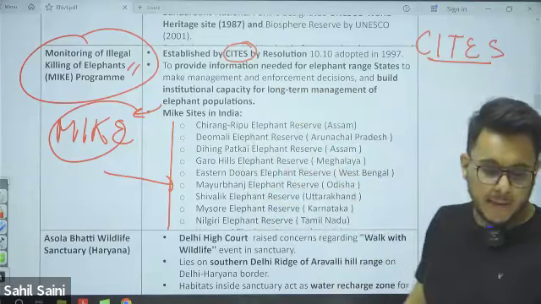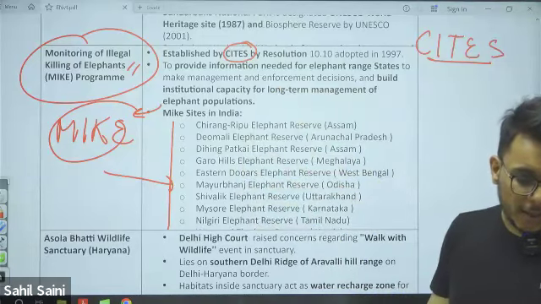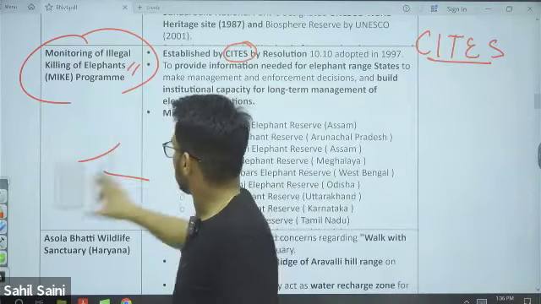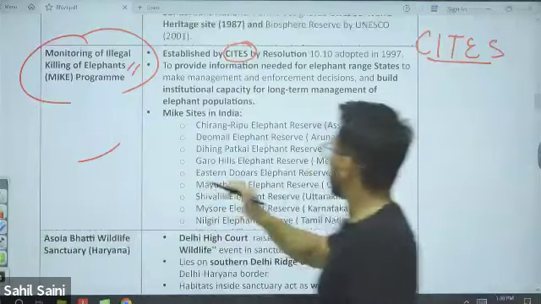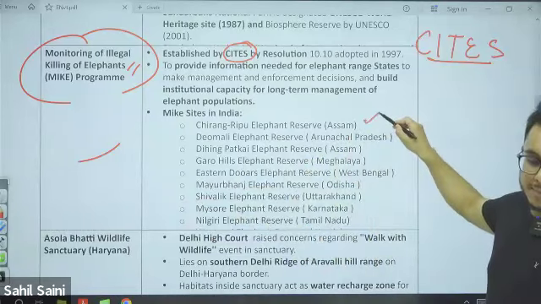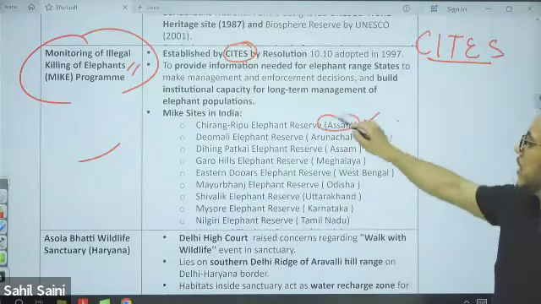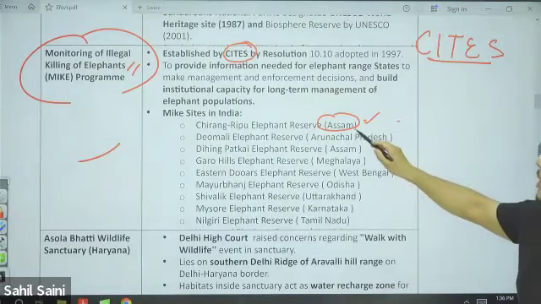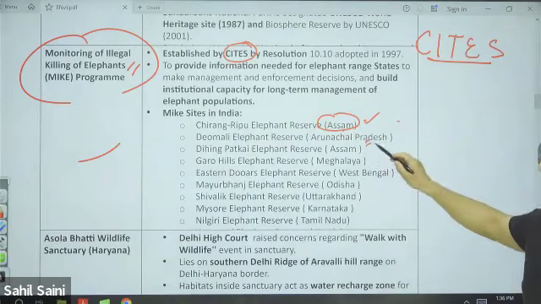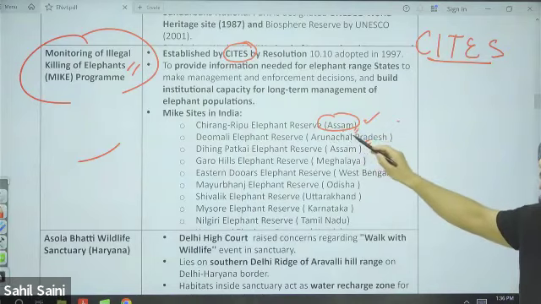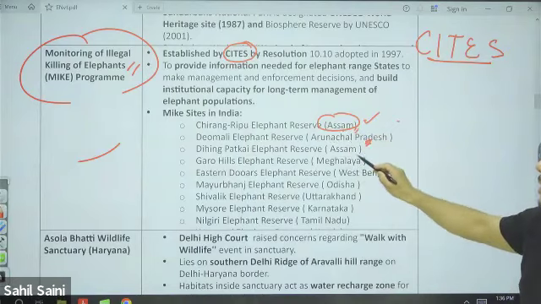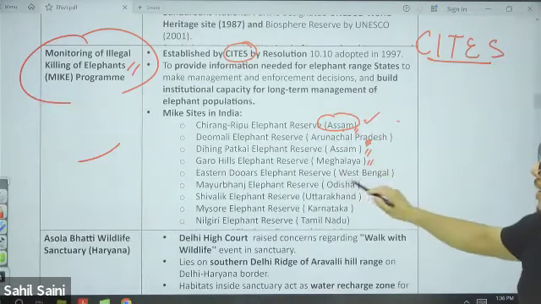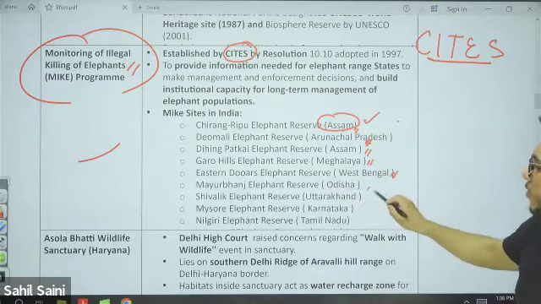Now, which sites are recognized as MIKE sites in India? Just keep these in mind. Chirang Ripu Elephant Reserve, Assam. Deomali Elephant Reserve, Arunachal Pradesh. Dihing Patkai Elephant Reserve, Assam. Garo Hills Elephant Reserve, Meghalaya. Eastern Dooars Elephant Reserve, West Bengal. Mayurbhanj Elephant Reserve, Odisha.